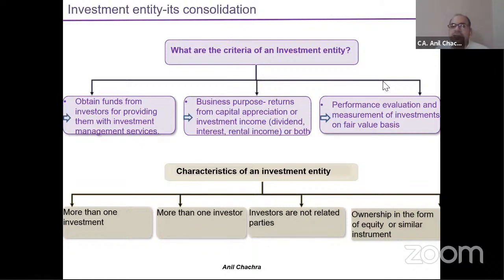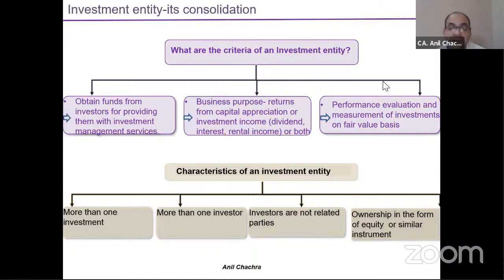Like in the case of private equity funds, they will invest in other companies, into their subsidiaries, right? So that could be an example of this investment, because the purpose is to earn the capital appreciation part or earn the dividend part. So that's why this investment entity has been excluded from the consolidation point of view.